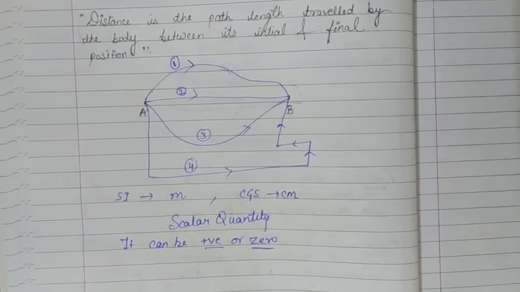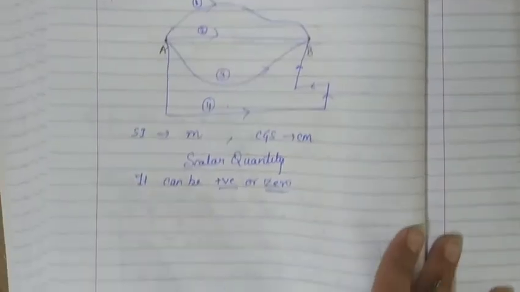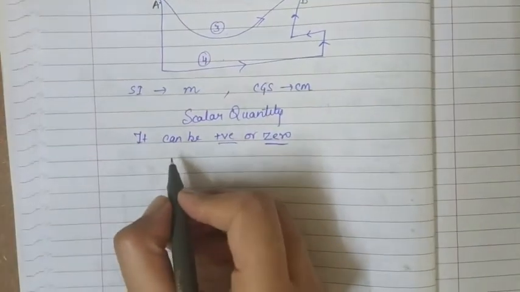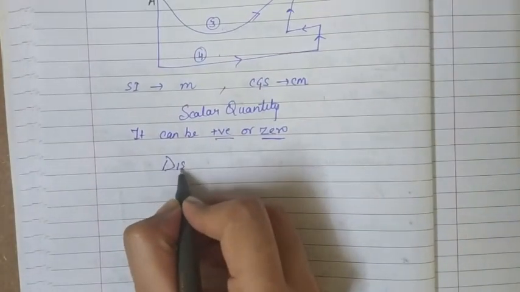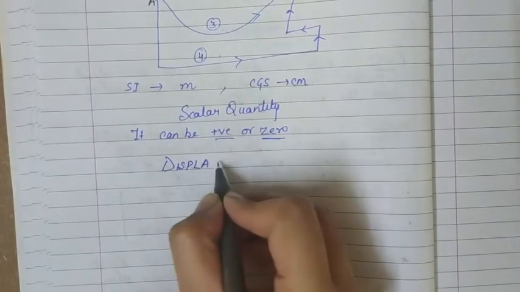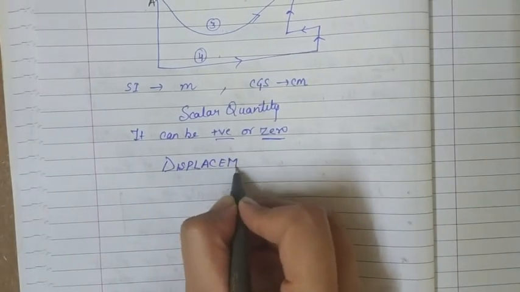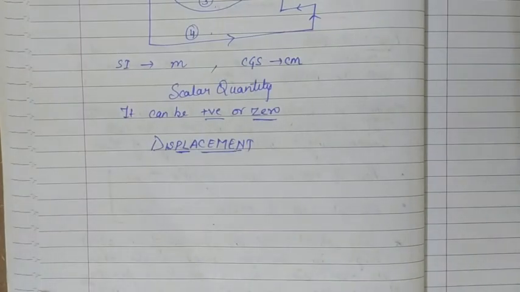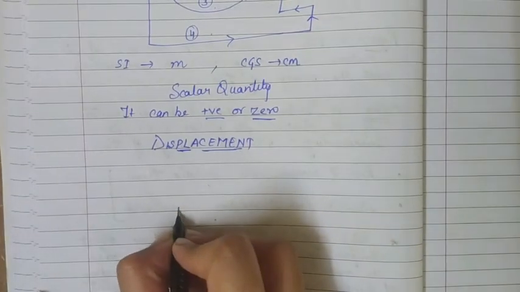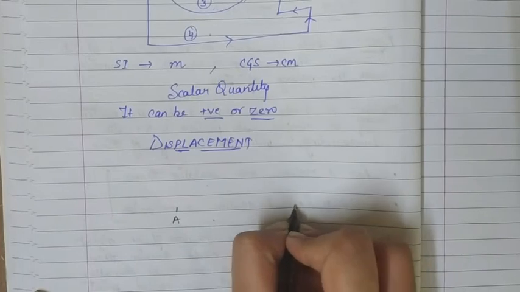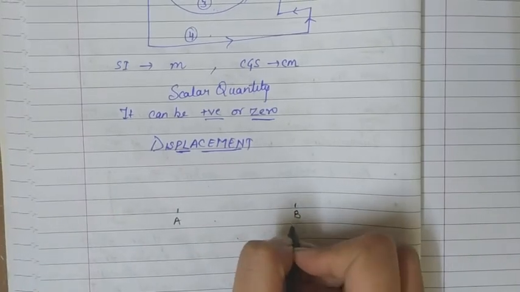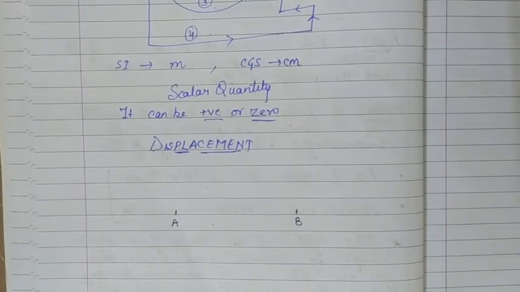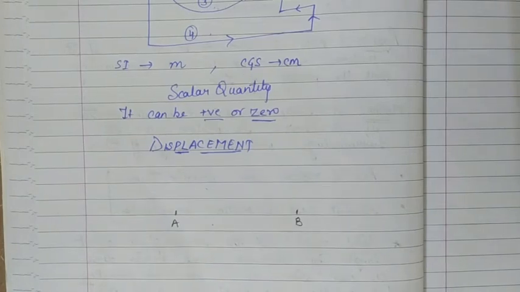Now we are moving to the displacement. So when we talk about displacement, there is a minute change between distance and displacement. Now if I am planning to go from position A to position B, and I want to find out the displacement between A and B, then it is not any path length.